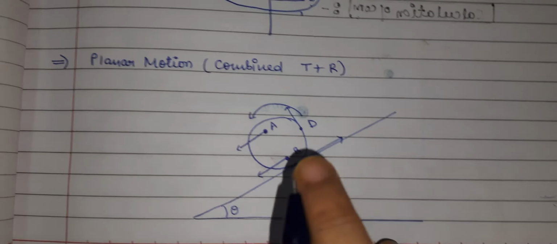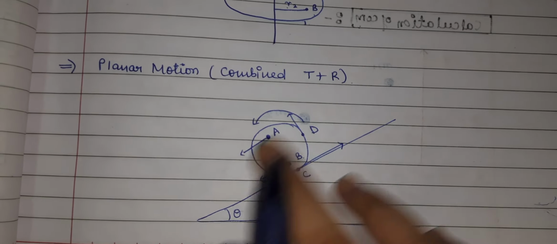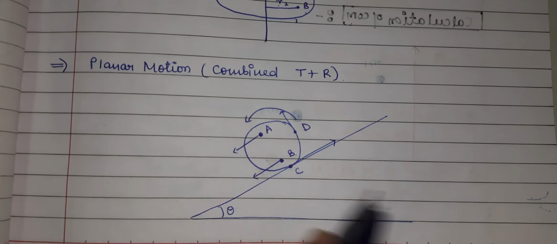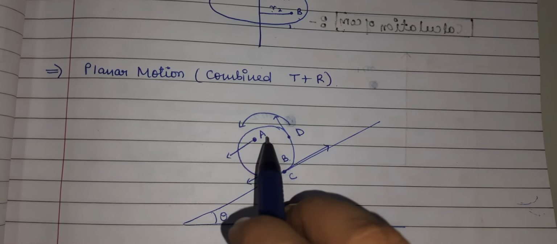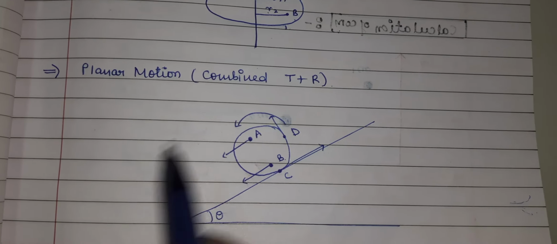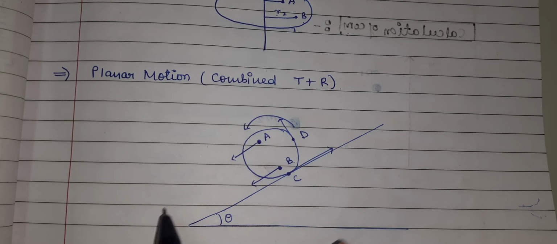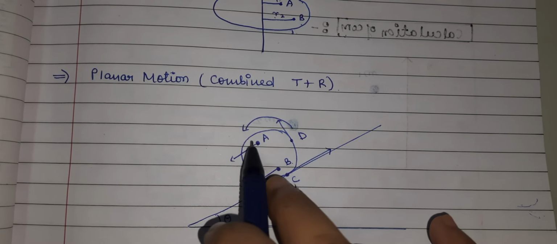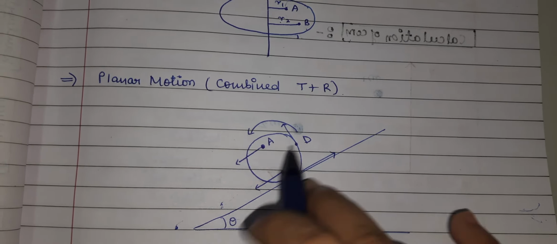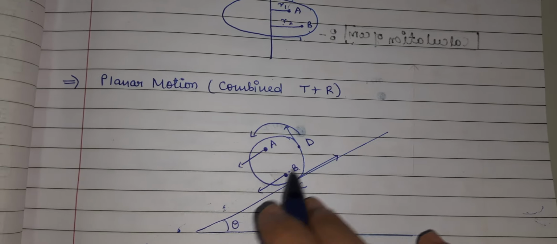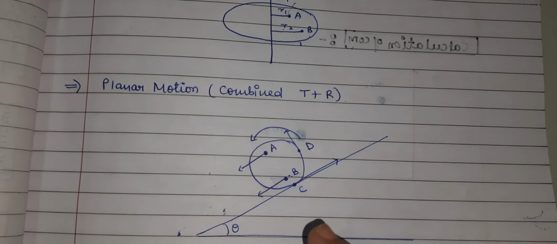This is the diagram of the planar combined motion, T plus R, that is translational plus rotational. What is happening here? We have taken an inclined plane inclined at an angle theta, and a circular body doing rolling motion. A rolling motion is the best example of planar motion, because a rotation is also happening. If I consider two particles, A and B, they are moving from one position to another in a translational way as well, and they are rotating about their own axis. So they are doing rotational motion as well.